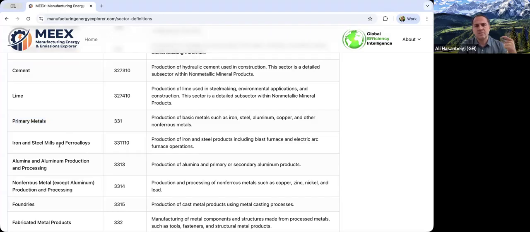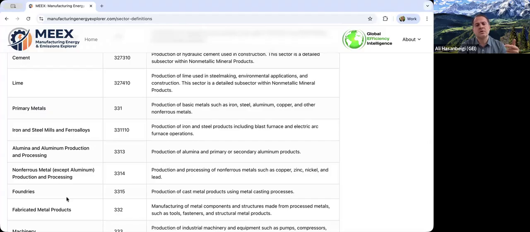But because iron and steel is important, aluminum is important, foundries are important, etc., we disaggregated some of the subsectors below this three-digit NAICS code. You can see we have more detail. And those are shown in the tool, the results you can see in terms of the charts.